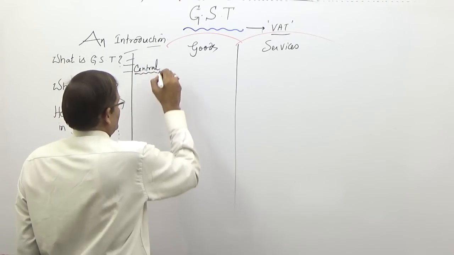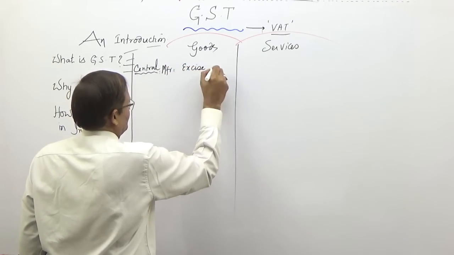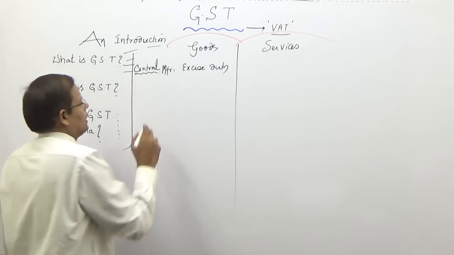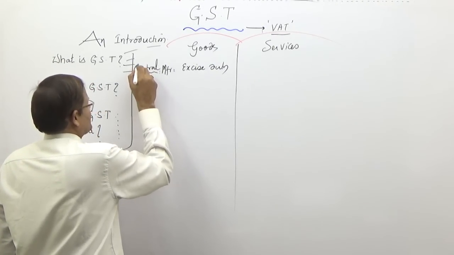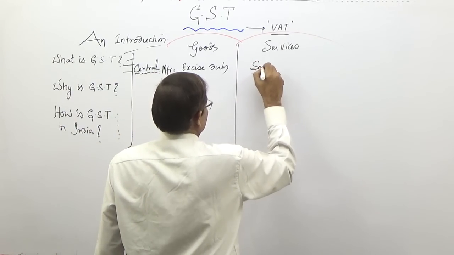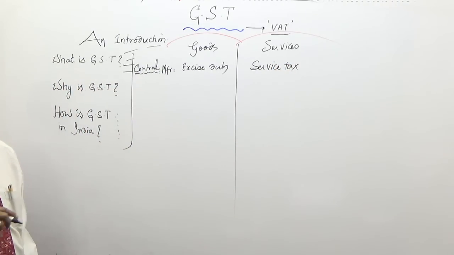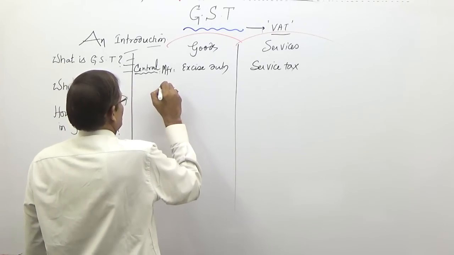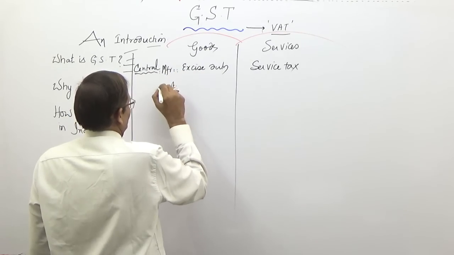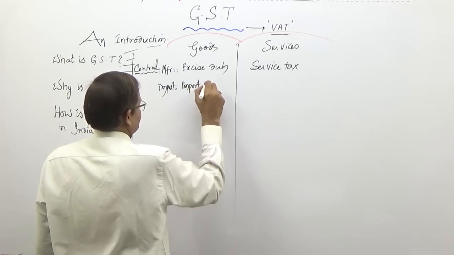On the central level, on manufacture, excise duty, central excise duty, and service tax on services. These are the two major things, right? And at the central level, suppose import or export, on import duties, customs duties.